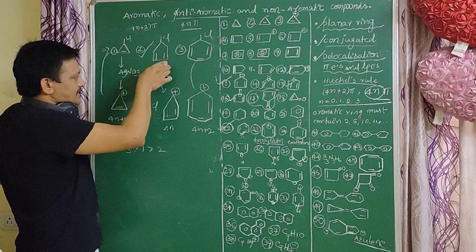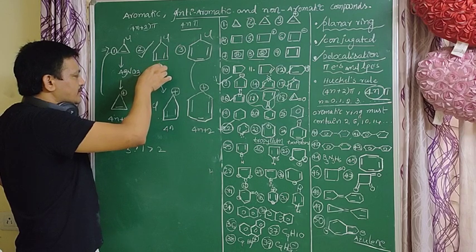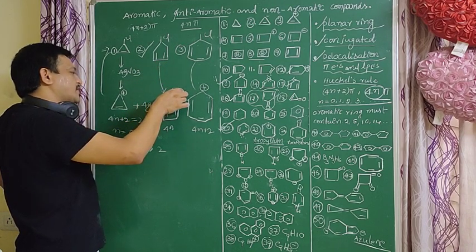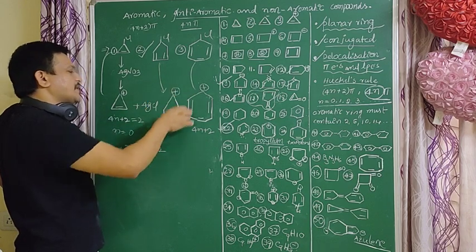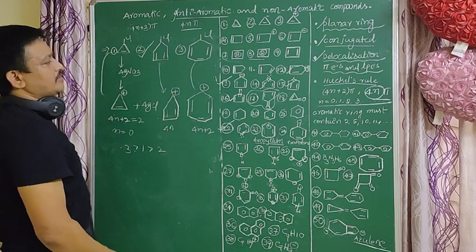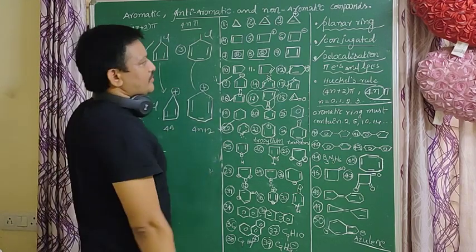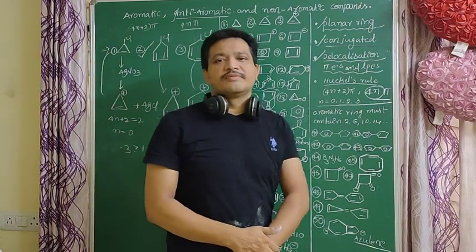This is very less reactive. Why? Because after reacting with AgNO3, it forms a positive charge on carbon, and it is an anti-aromatic compound. So these examples are very important for competitive exams. So don't miss them, students. Thank you very much, students.